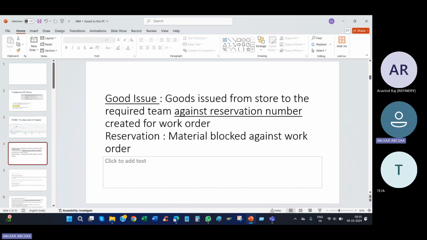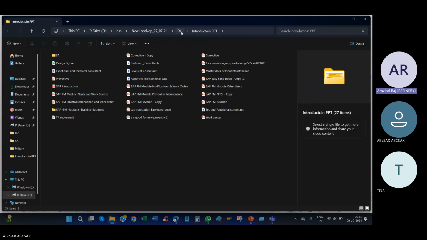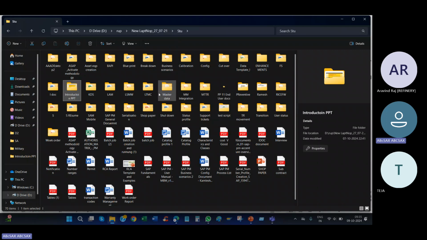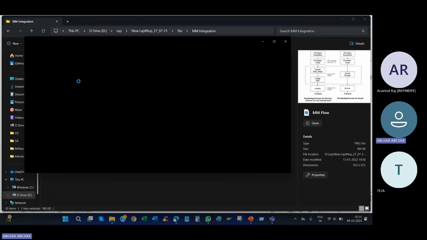That is goods issue. Goods issue means the store guy is issuing the material. The store guy is issuing the material. You should not say I am going and taking the material. You should not say it that way.